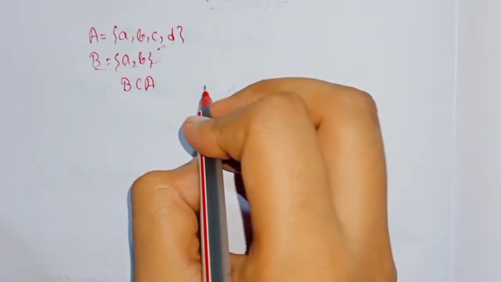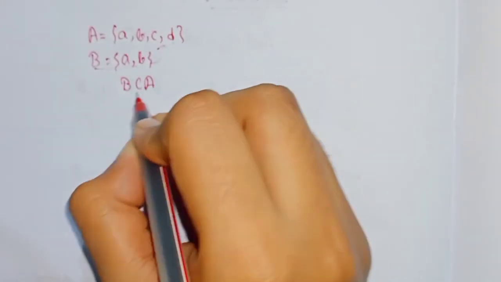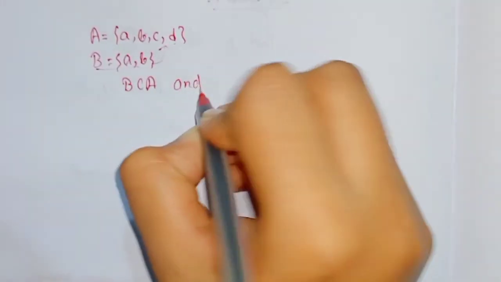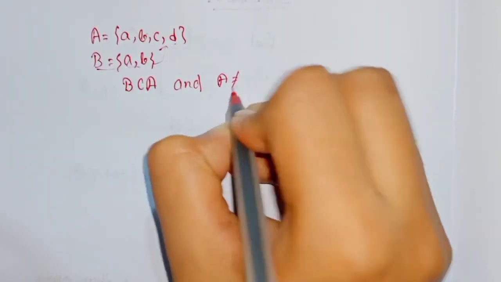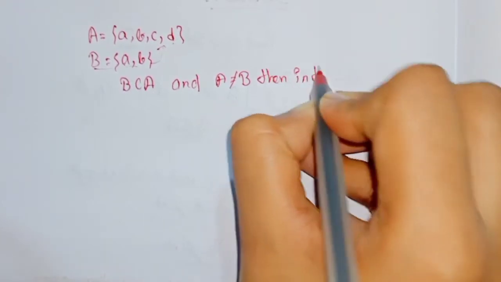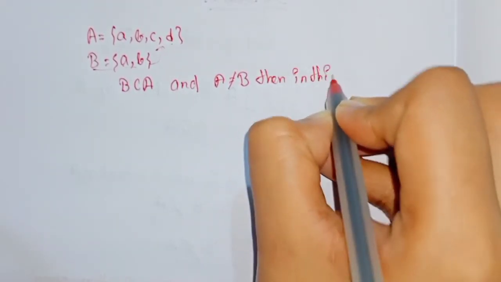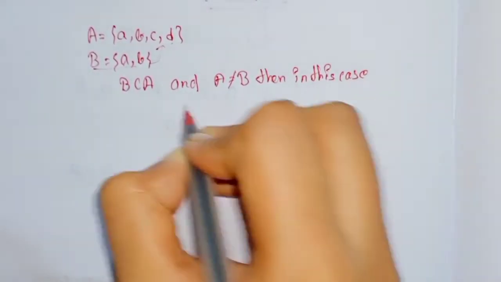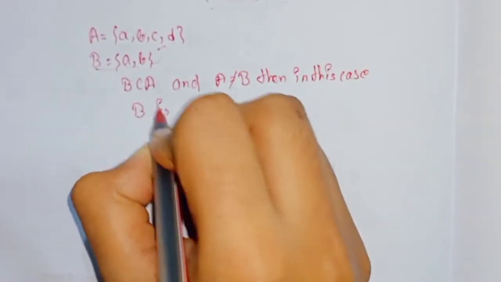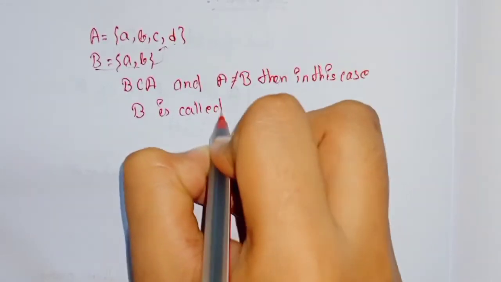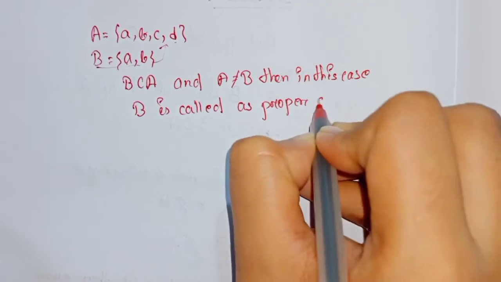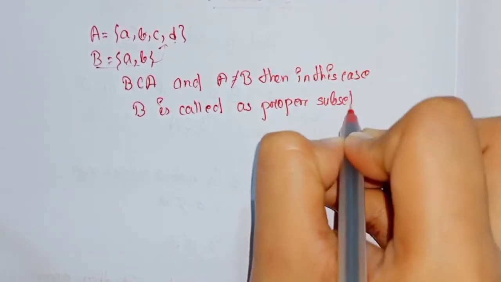Okay. Now if B is a subset of A and A is not equal to B, then in this case B is called a proper subset of A.